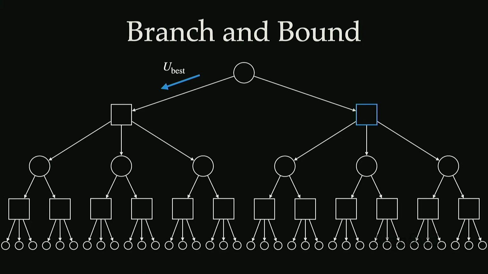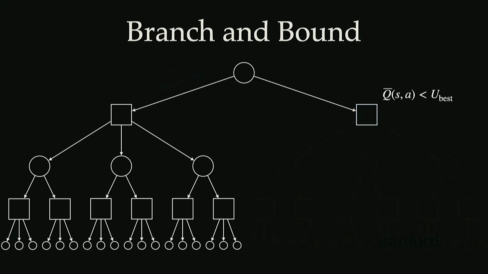So we're looking at this initial action to take from that initial state. And we're going to ask, is the upper bound estimate here, so the upper bound on our Q value function, meaning the best possible we could ever hope to achieve on this right side of the search tree, less than the best utility I saw on the left side? And if it is, then we're just going to prune off the rest of that search tree and not bother wasting our time exploring anything that lies on that side.